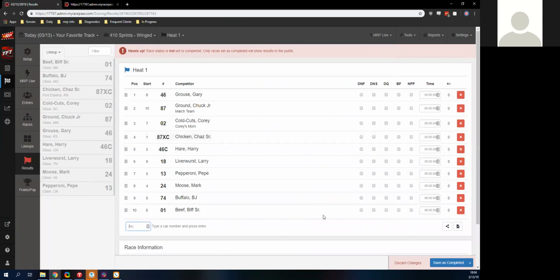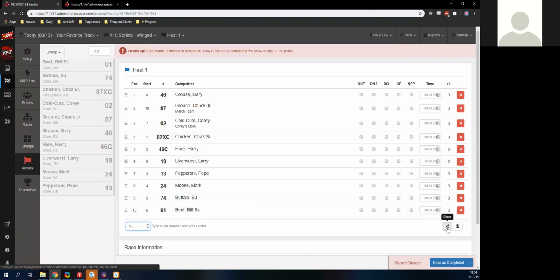And then when I have all of my results in, I can enter in if they did not finish, did not start, were disqualified, or were black flagged. And we're not going to use passing points. You don't really ever have to worry about it, but we have a no passing point option right here.